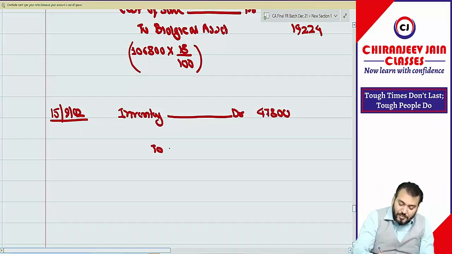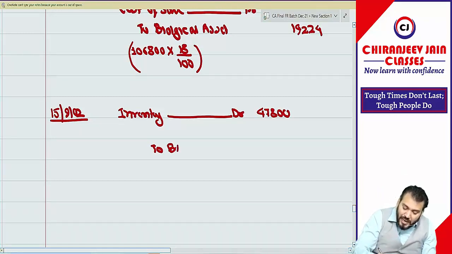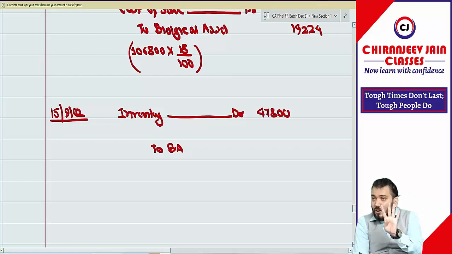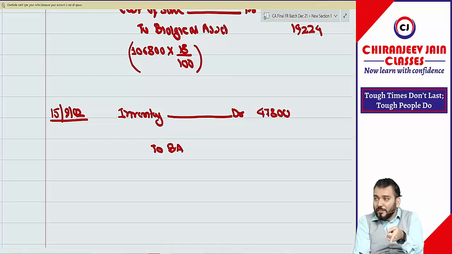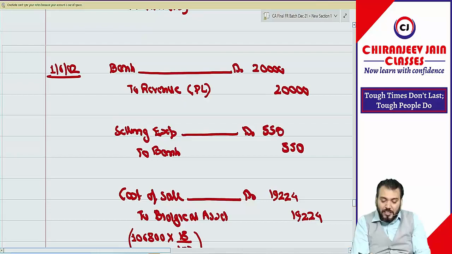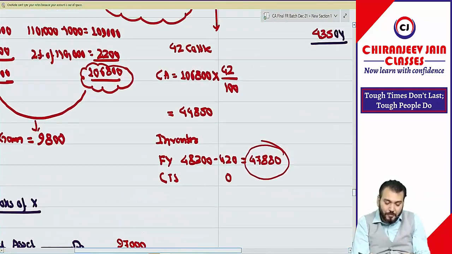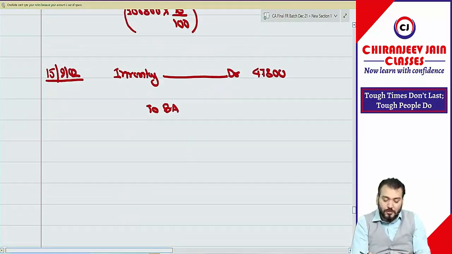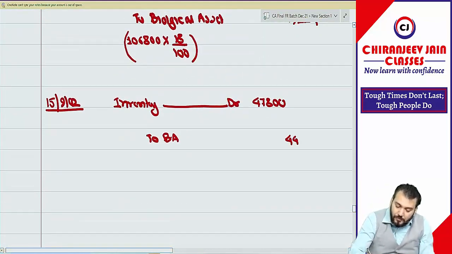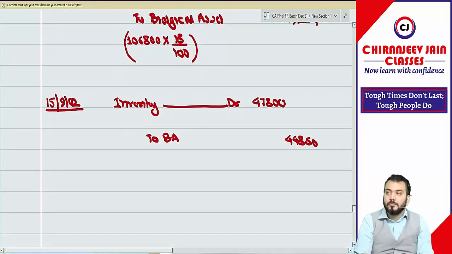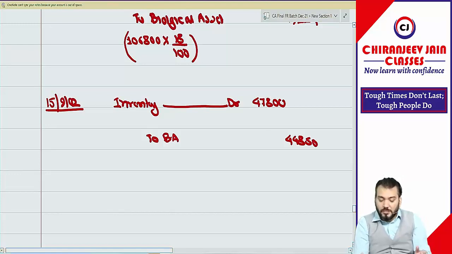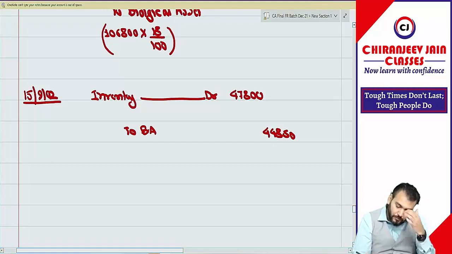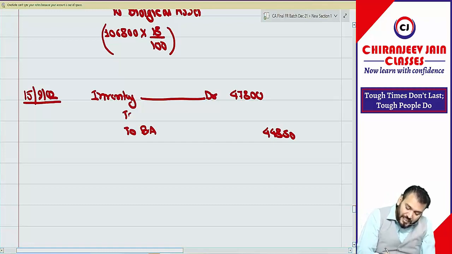So credit biological asset at its carrying amount of 42 cattle. Already we calculated the carrying amount of 42 cattle. How much did we calculate? It is 44,850. Understood? Difference is what? There is a gain now.